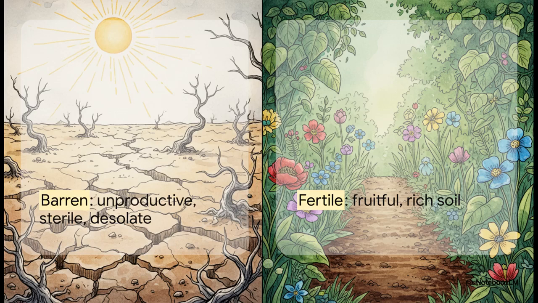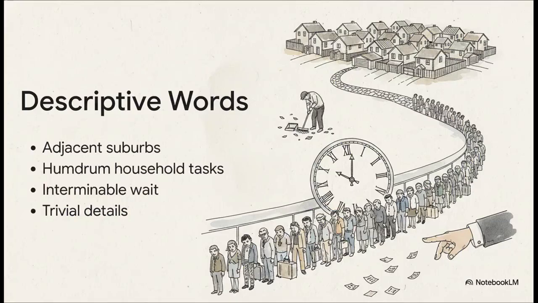Our source material actually compares the dry, adjacent, meaning next to or neighboring, lands of Mongolia, which were rather barren, to highly productive, rich soil. Seriously, just visualizing a dry, dusty wasteland right next to a lush green garden permanently locks that word barren right into your memory. We also need great descriptive words for the ordinary stuff, right?